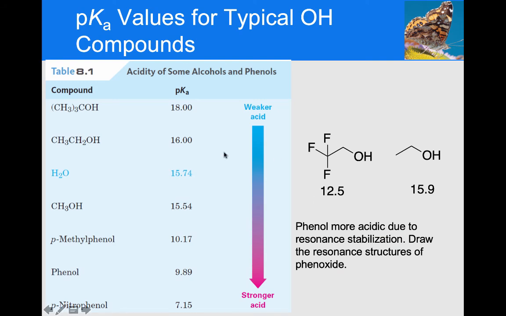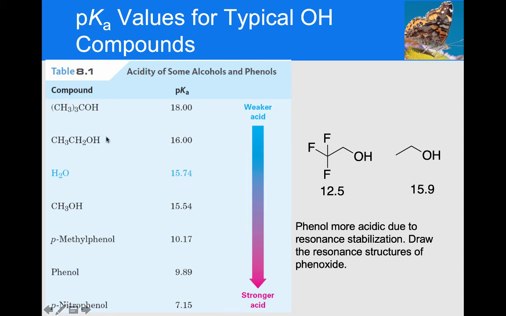And so when we think about this, we can start to see that the acidity of alcohols falls in this range of about 16. So ethanol, which is a very common alcohol, its pKa is on the order of 16. Butanol has a higher pKa. And the reason is because it's harder to make that anion, right? That proton's a little more hindered, so it's harder to get to that anion. And then if we look at methanol, this is slightly more acidic. There are not as many alkyl groups here. And water falls in between methanol and ethanol.